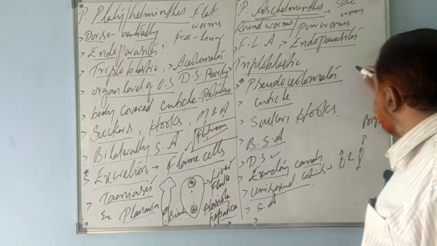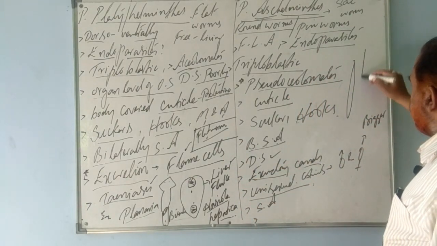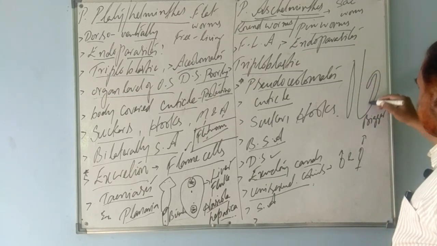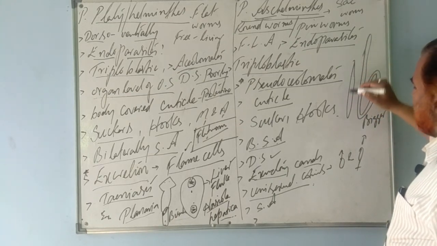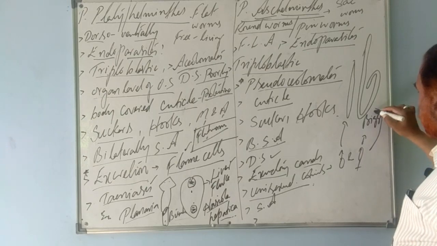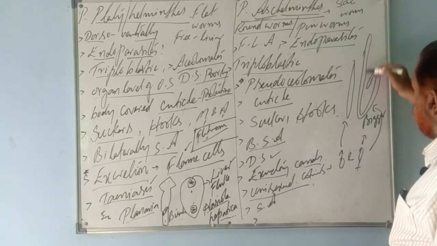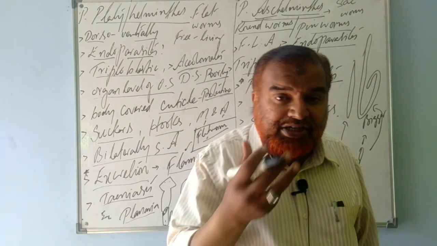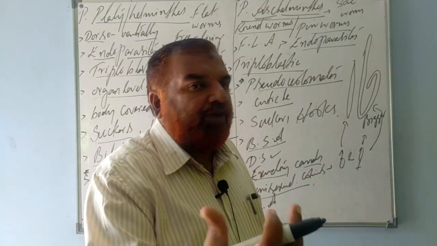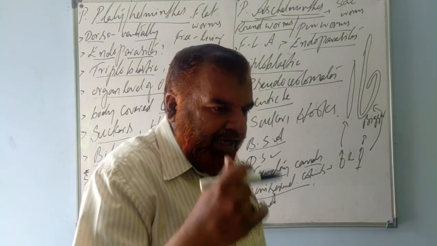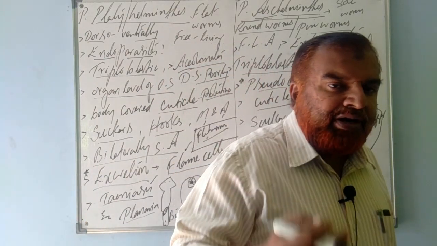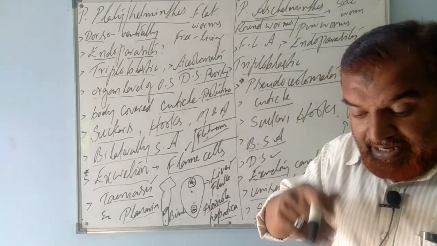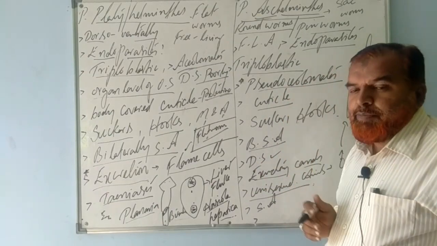Compared to the male, you would have seen worms like this, and the other worm like this. This is the male, and this is the female roundworm. The female is J shaped. Why? The female is larger because it deposits thousands of eggs together per day. It lays more than 1,500 to 1,800 eggs per day inside our intestine because it is also an endoparasite.